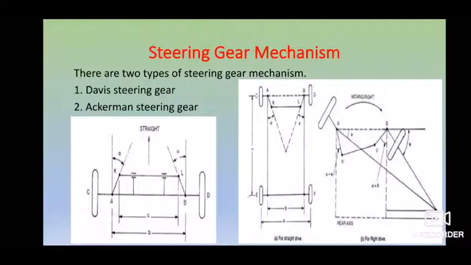Coming to the Davis steering mechanism in the left figure that you observe over there, the distance C is the distance between the two center points of your front wheels, and B is what we call your wheelbase. C and D are points marked on your wheels, and the angle made from the left wheel to the center line is alpha, and similarly for the right one, which is also alpha, given as points K and L.